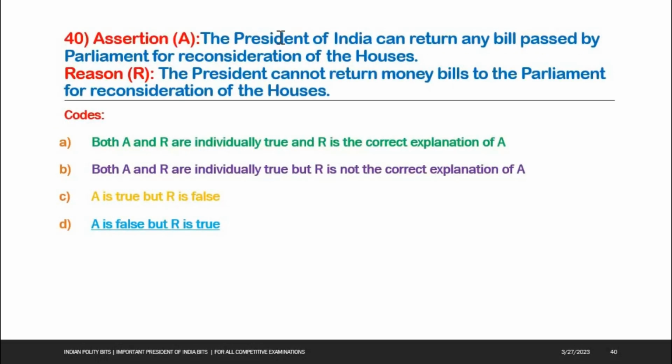Next one. Assertion: The President of India can return any bill passed by Parliament for reconsideration of the houses. This is not true. He cannot return the money bill. Reason: The President cannot return money bills to the Parliament for reconsideration of the houses. This is true. So, A is false, R is true. Option D is the right answer. A is false but R is true.